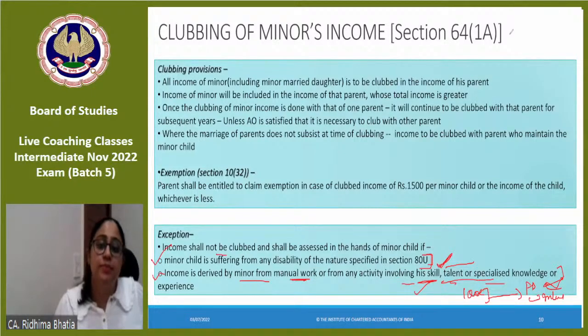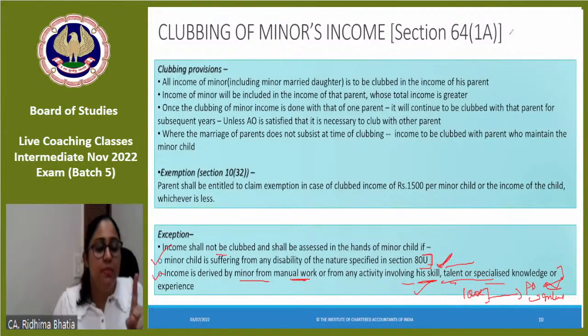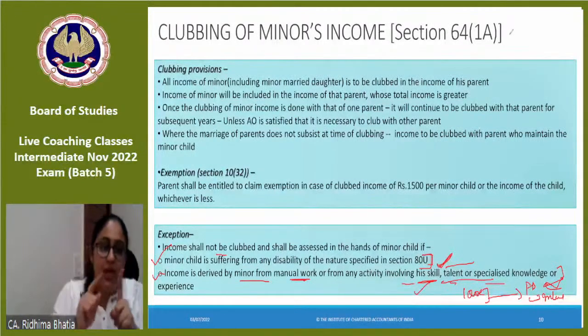Yes, Prabhas, in the subsequent year, if the higher income parent is having a lower income, then also the income would be clubbed in the hand of lower income वाला parent. एक बारी clubbing start हो गया एक parent के साथ, it will go on and on and on with that parent only.